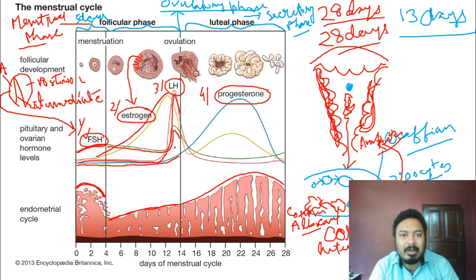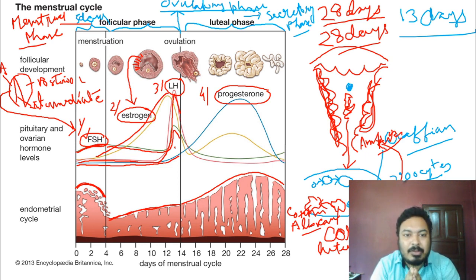And what is the tertiary follicle? The tertiary follicle is the Graafian follicle, and inside the Graafian follicle the secondary oocyte is there. That's why on the 13th day the Graafian follicle is fully matured. This Graafian follicle releases the ovum to the outside on the 14th day, but up to the 13th day it is completely matured.